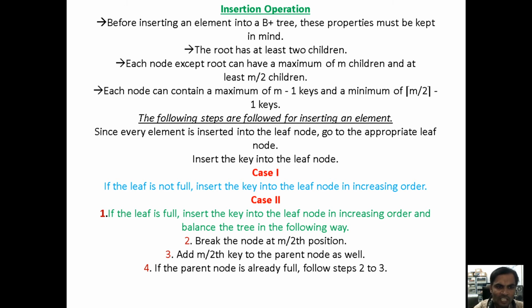If we cannot take 7.5, we can take 7 or we can take 8. Now the maximum limit should be 8. If you are considering 7, then we should take a minimum of n by 2 minus 1. Minimum means 6. We can take for the root node maximum up to 7 elements.